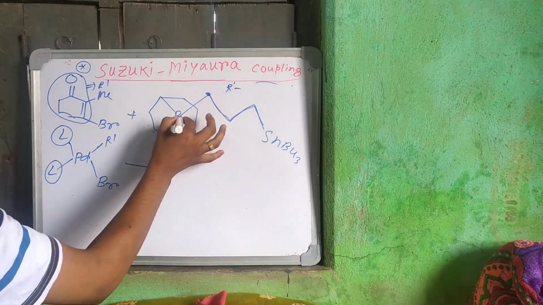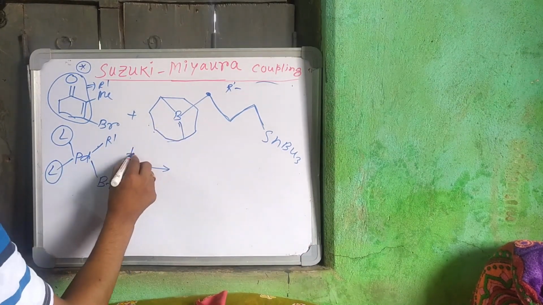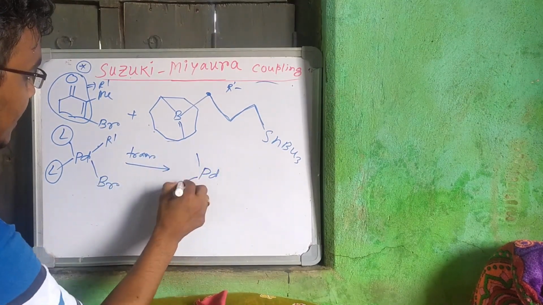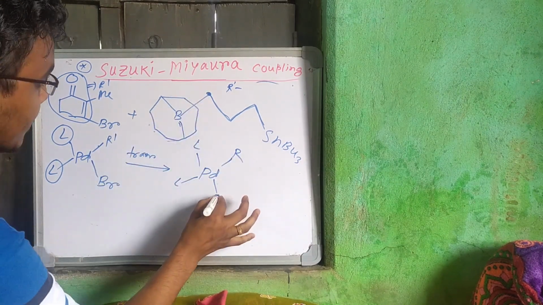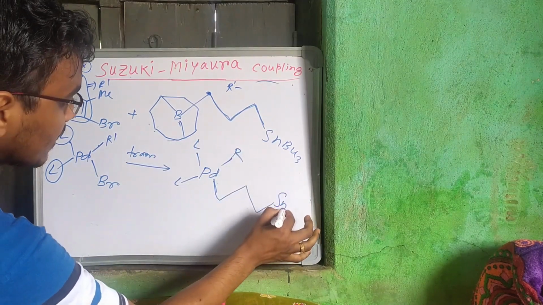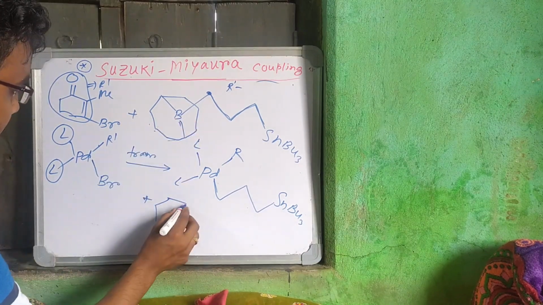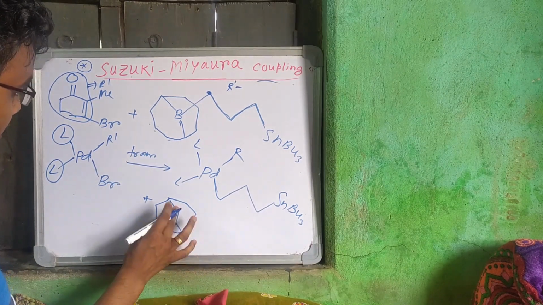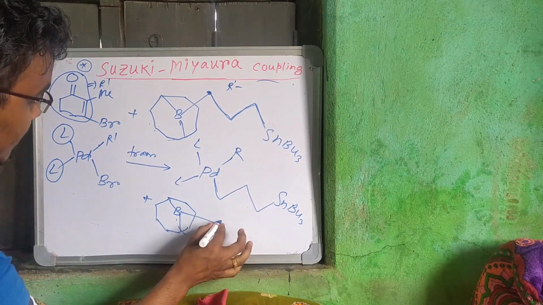Transmetallation, since this is a boronic acid type of thing. So in transmetallation what happens is that palladium will be there like that, L, and R dash is there, and Br will go there. And this ligand will come to here. SnBO3, and here Br, boron, and here Br will come here.